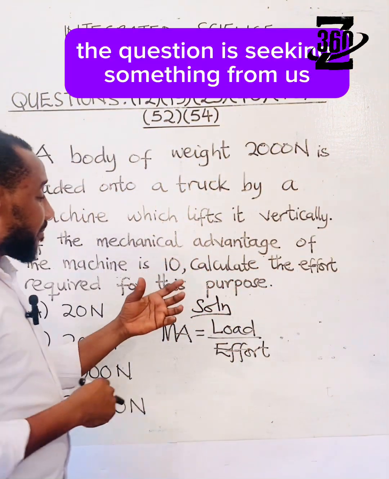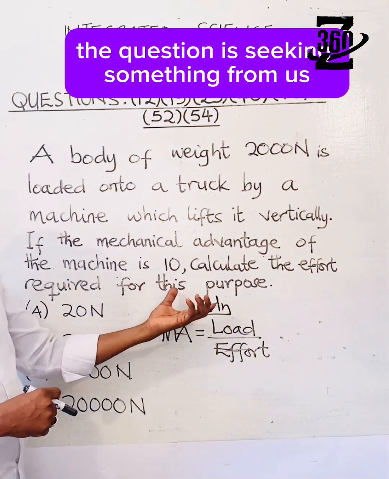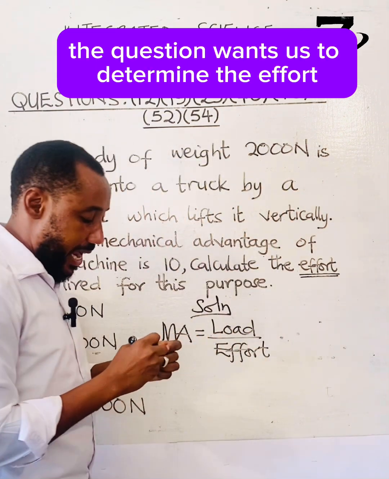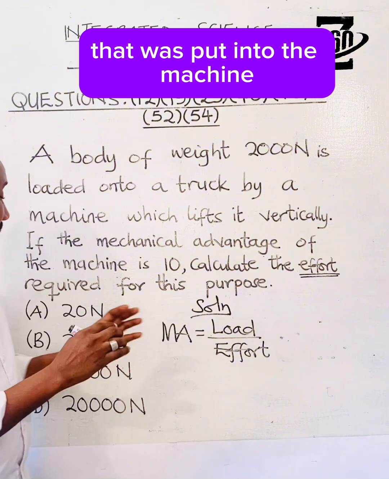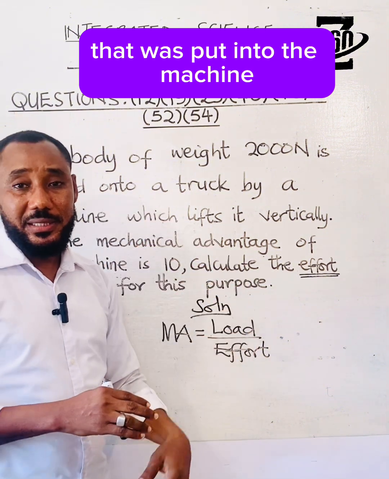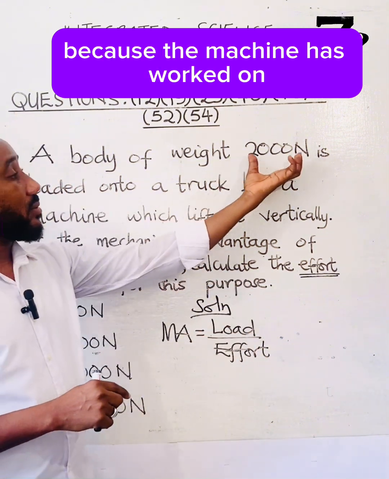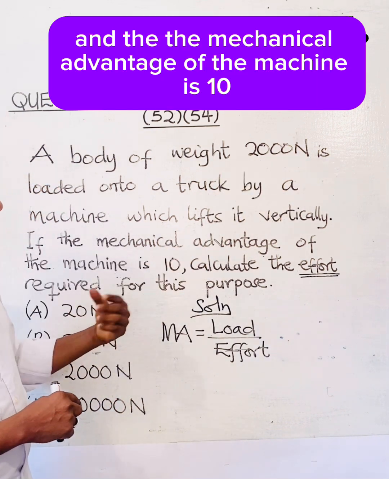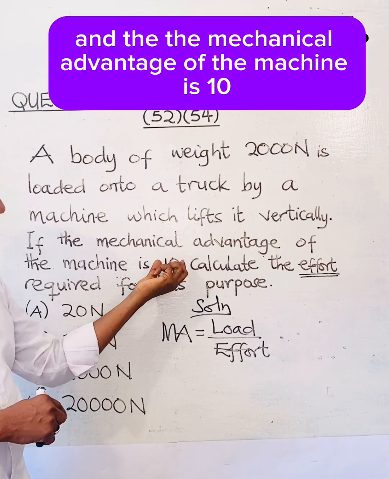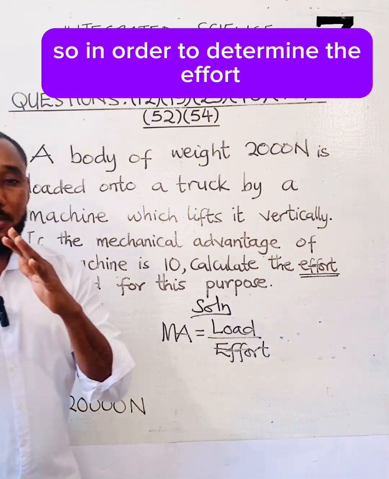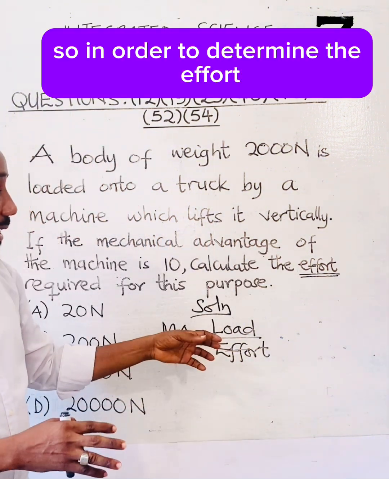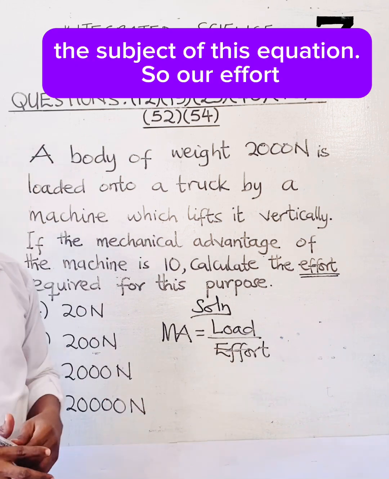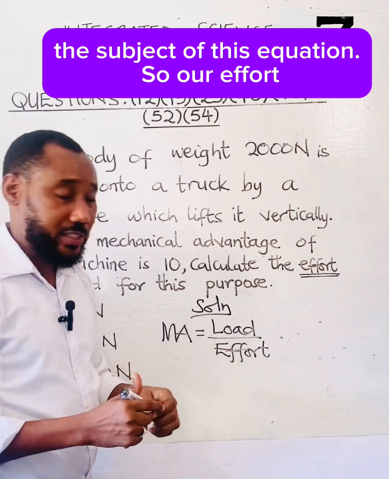The question wants us to determine the effort that was put into the machine, because the machine has worked on a certain amount of load, 2000 Newton, and the mechanical advantage of the machine is 10. So in order to determine the effort, we have to make the effort the subject of this equation.